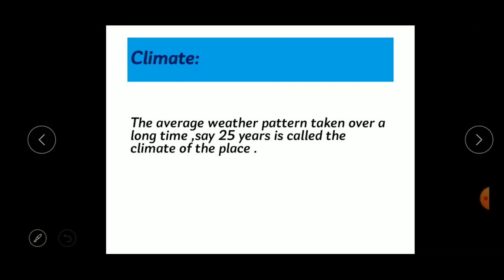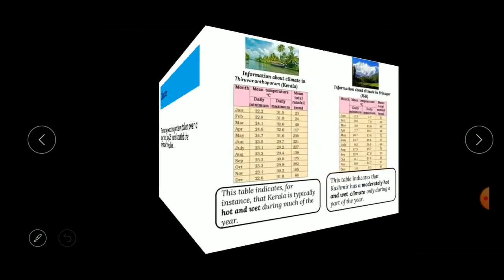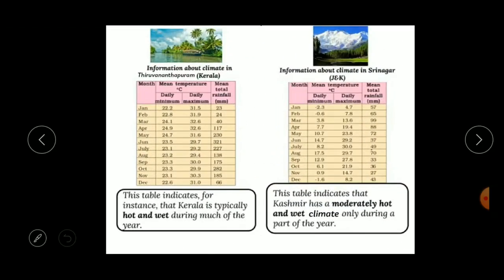If there is also heavy rainfall on most of the days in the same place, then we can say that the climate of that place is hot and wet, right? So here is some information about the climate of some of the places. Here is Kerala, Thiruvananthapuram. Here you can see the minimum and maximum temperature and the rainfall. Based on these, the meteorologists can conclude what the climate of that place will be.